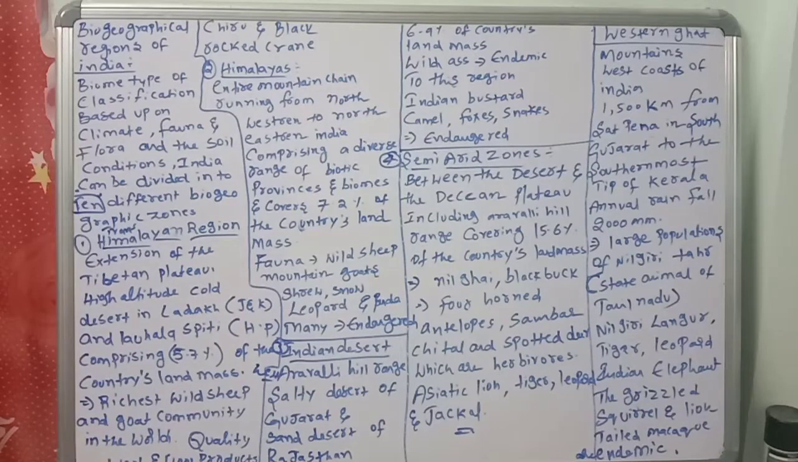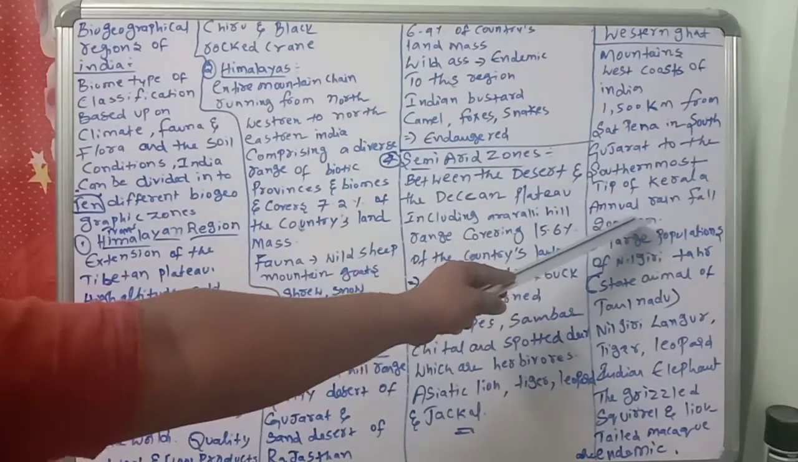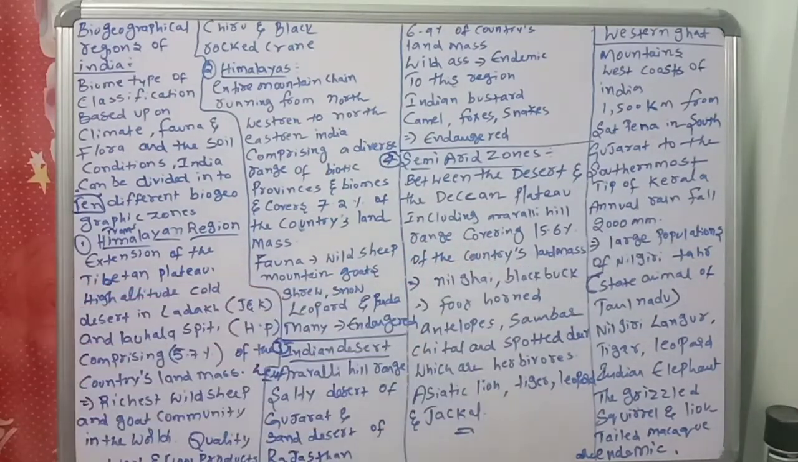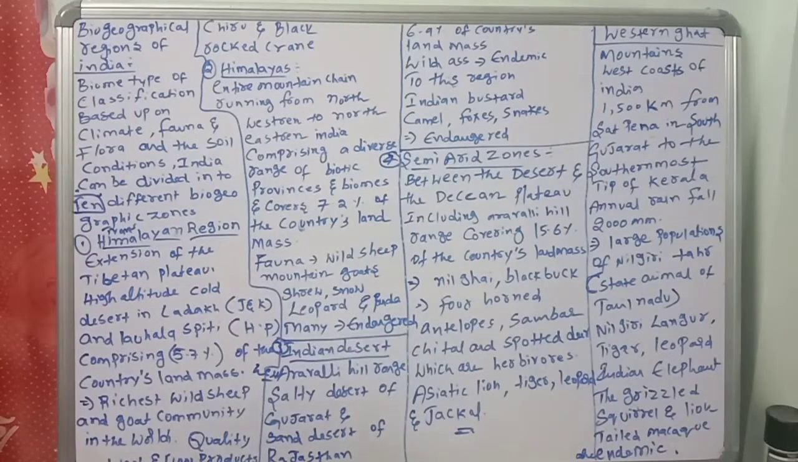Here, what things will be there? So, annual rainfall. What's the rainfall in these Western Ghats? The annual rainfall of Western Ghats is 2000 millimeters. So, next, large populations of Nilgiri. Okay, large populations will be there.